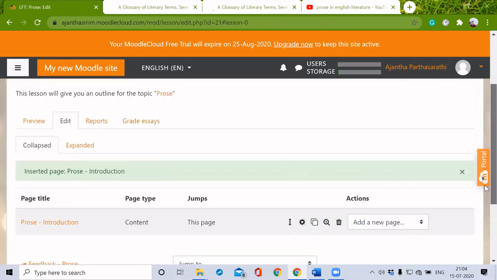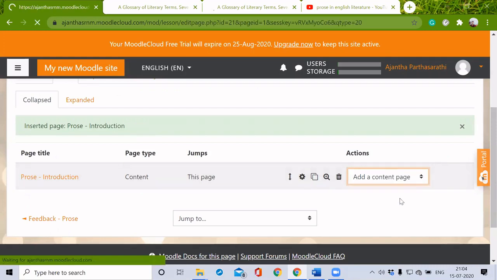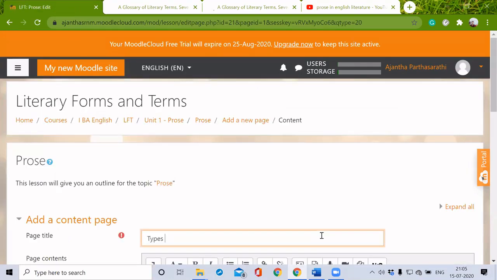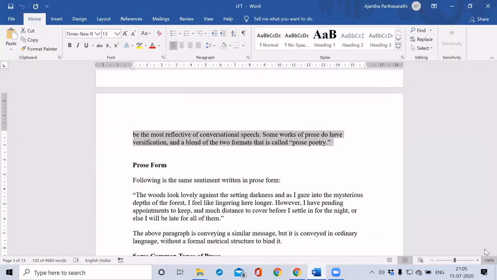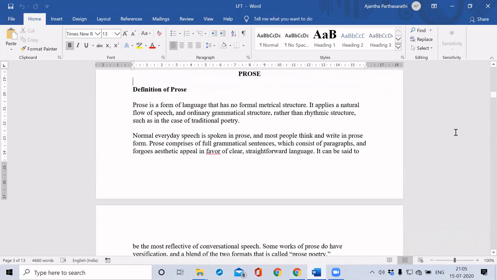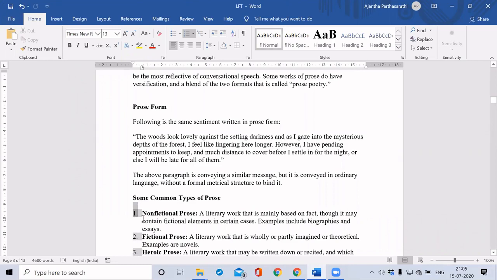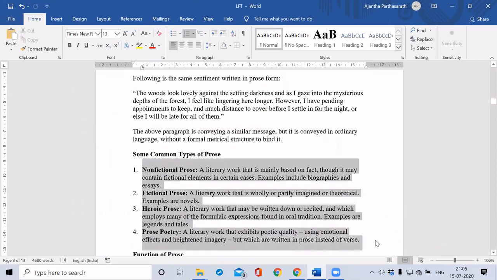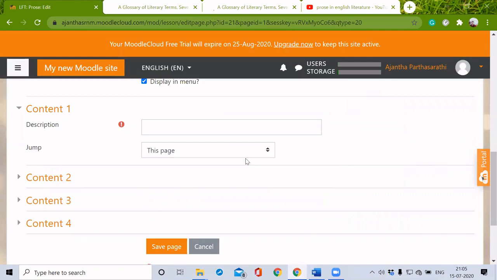Then again, I am adding a new content page. Here, types of prose. Save page.